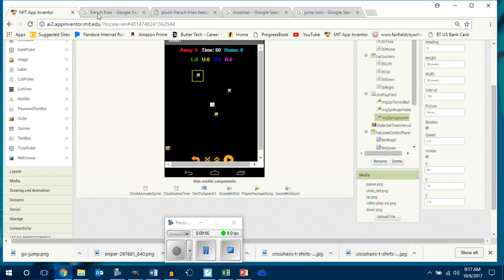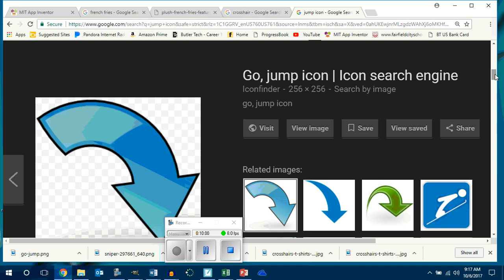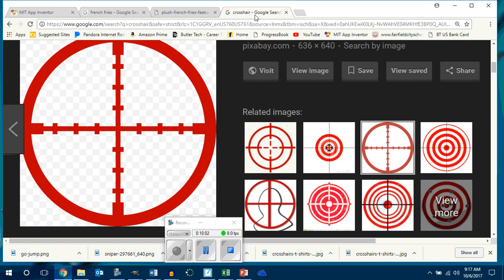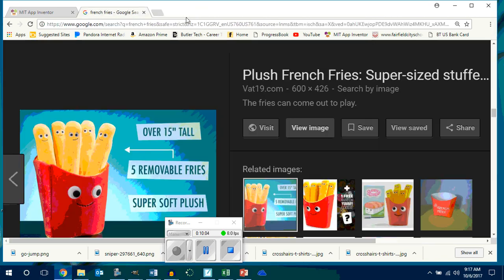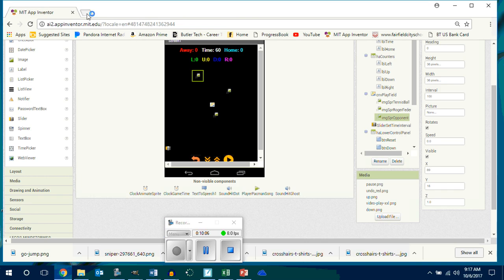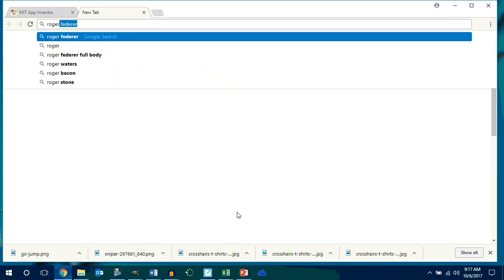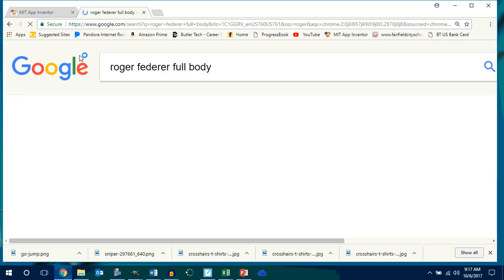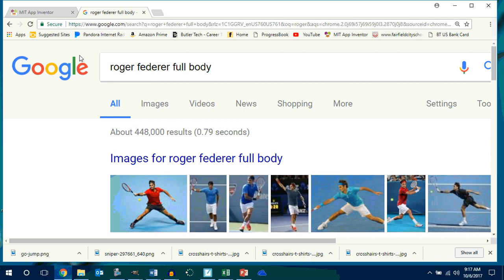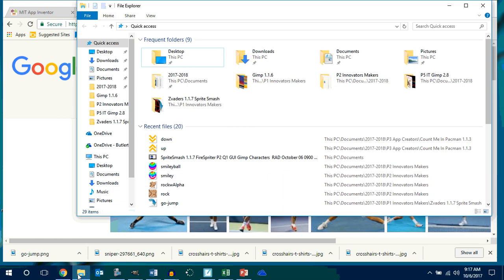And now you guys can go out to your Google. Okay. You guys can go out here. You go to Google. Okay. You go get an image of Roger Federer, full body. Did I do this the other day? Thought I did this with you guys.